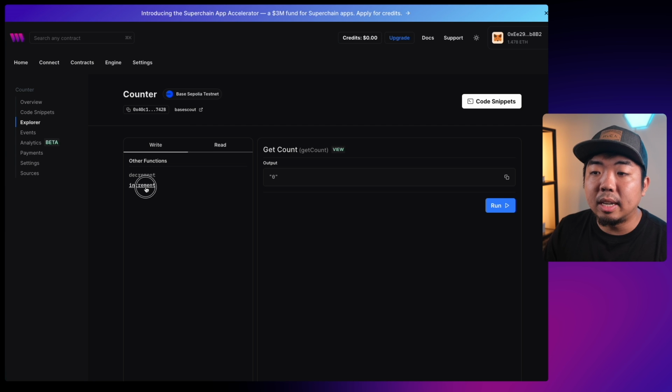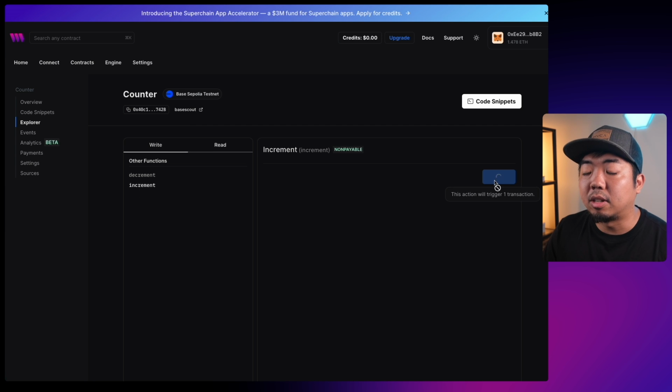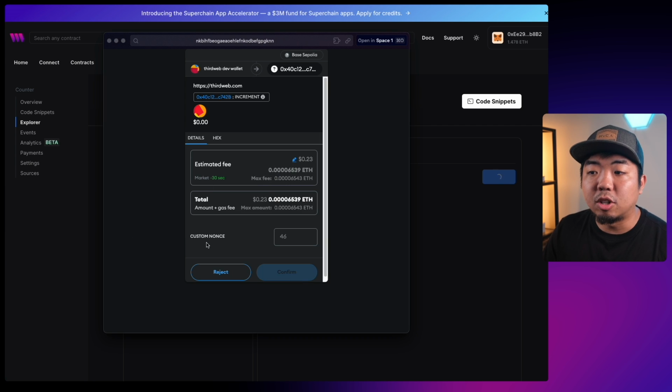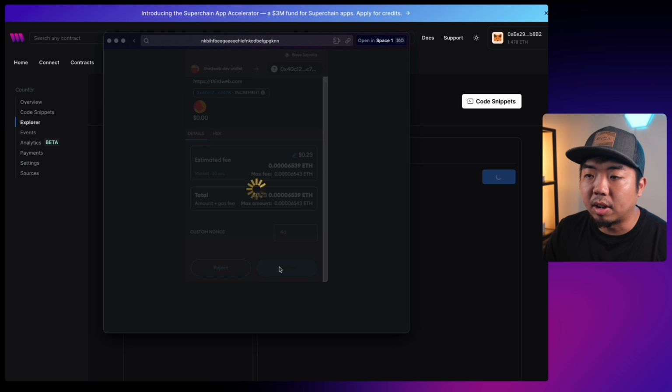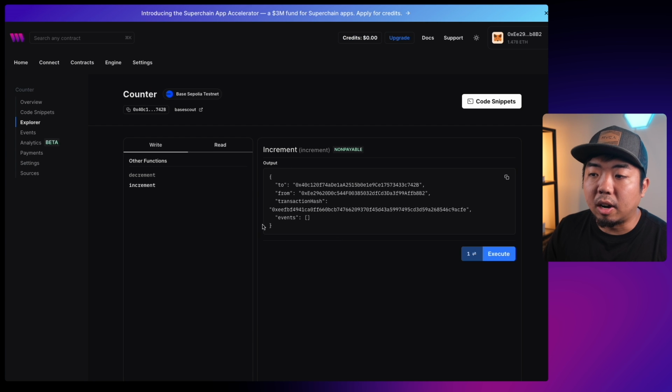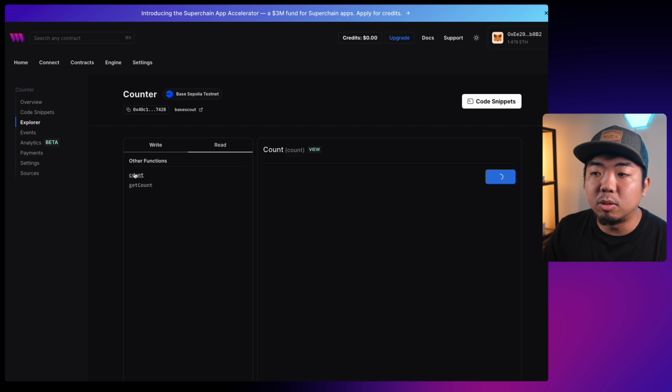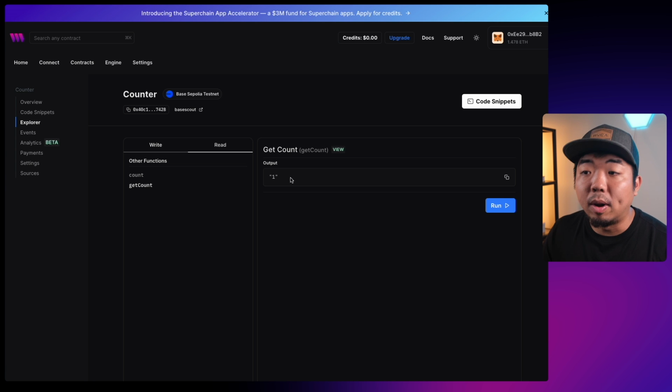Now if we come to write and we go to increment, and let's execute increment here, we get a transaction window that comes up. Again, we have to pay for gas because we are changing data on chain here. So we're going to confirm. There you go. Our transaction has been complete. Now, if we come to read and we go to count, you can see our variable is now 1. We hit get count, it retrieves that count variable and provides us the value of 1 as well.